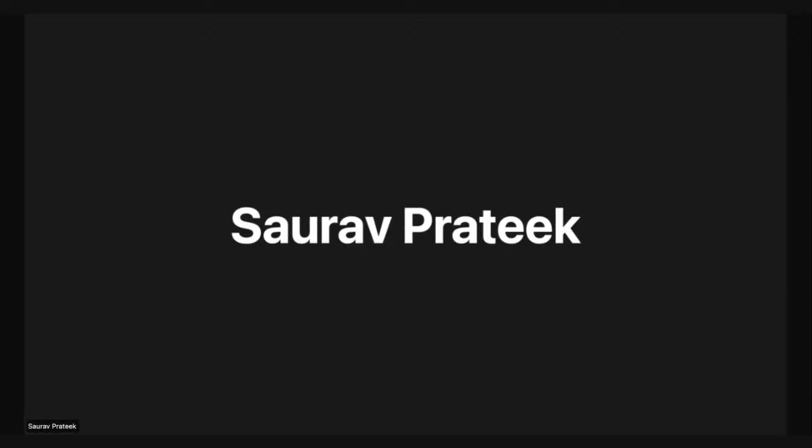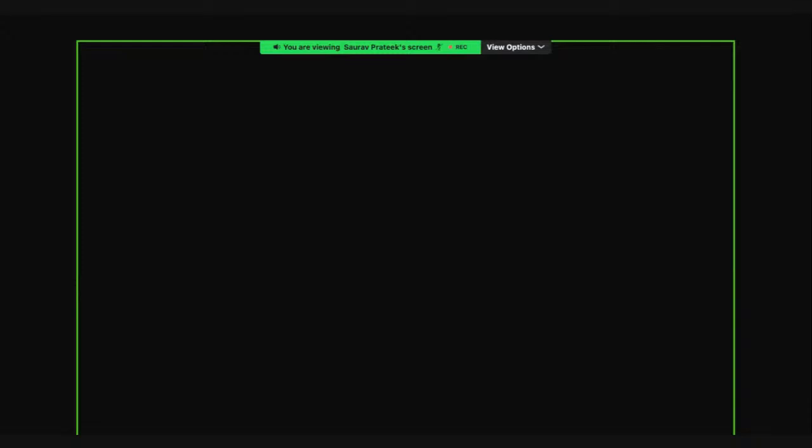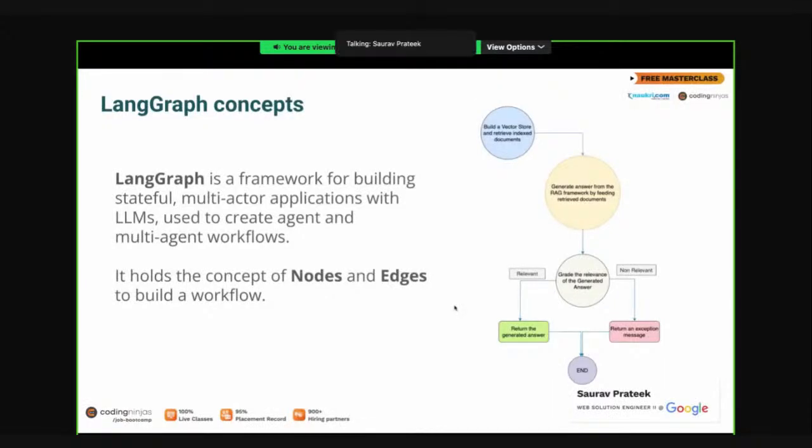I just got disconnected. Is my screen visible?